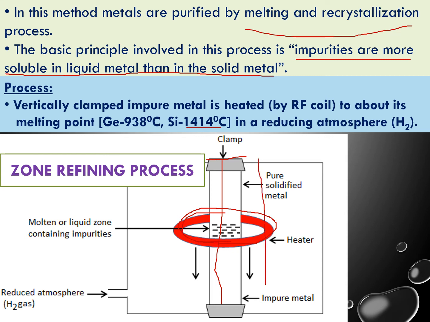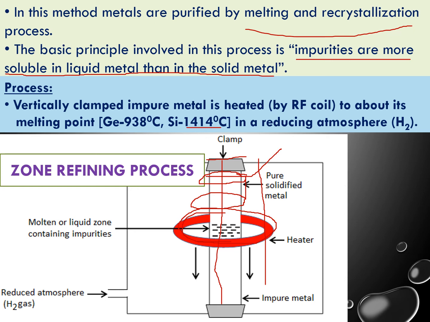Now you are heating at this position, so this area will become the liquid part. Then you come down, and now this part is ready to become the liquid part, and the earlier part becomes a solid part.